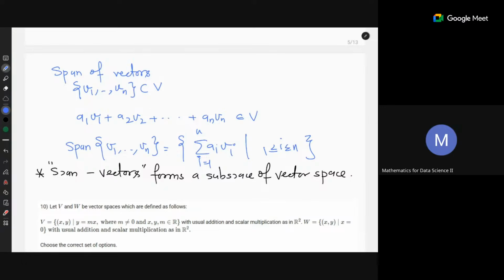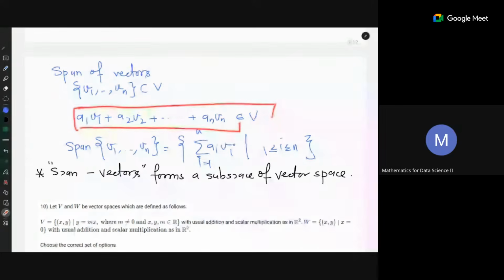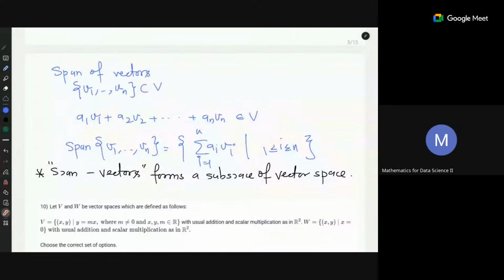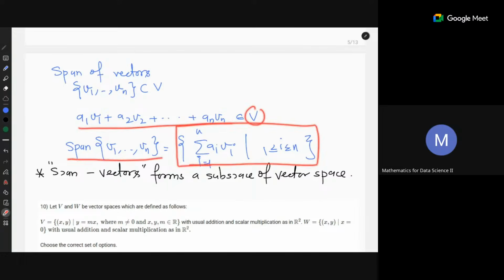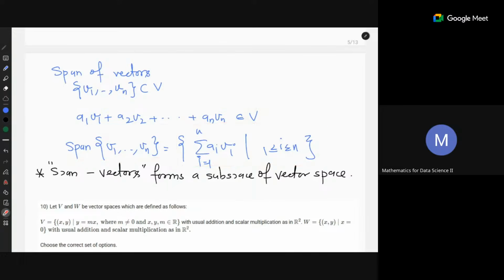Okay. So what is a span of vectors? Suppose you have a set of n vectors given in your vector space, and you look at all possible linear combinations. We know that a linear combination is always a vector in V. So you look at all possible linear combinations and form a subset of V. That is called the span of those n vectors. Moreover, the span forms a subspace of a vector space.